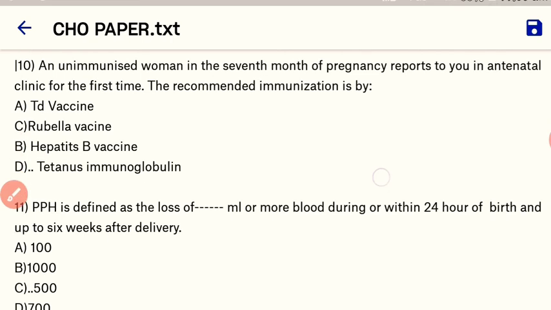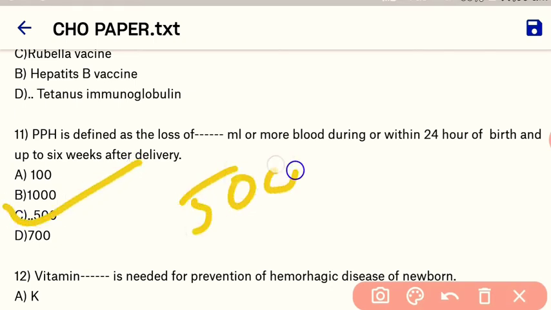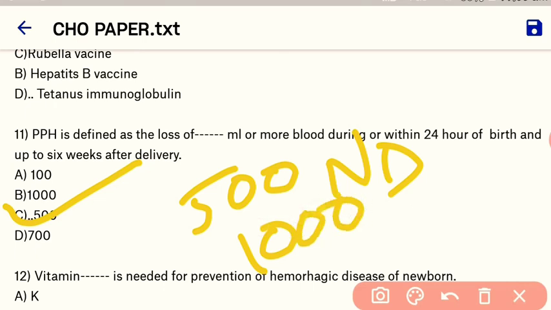Okay, next question. PPH, postpartum hemorrhage, is defined as the loss of how many ml or more of blood during or within 24 hours of birth and up to 6 weeks after delivery. So here our right answer is blood loss more than 500 ml in a normal delivery is considered a PPH, and blood loss more than 1000 in a cesarean section is considered a PPH.